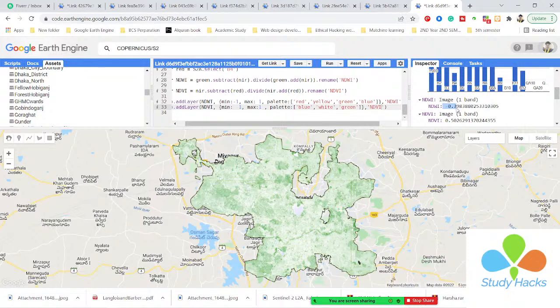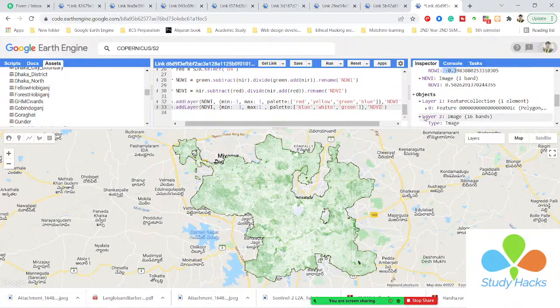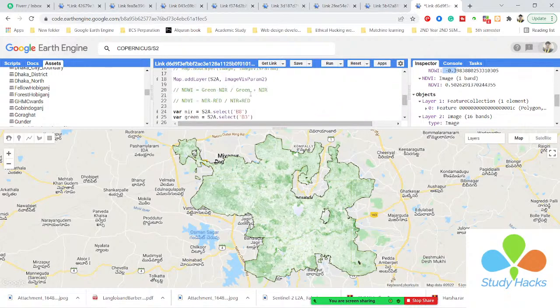Okay, and if you want, we can also calculate the NDBI. NDBI is the normalized difference built-up index. So mainly NDBI works to identify built-up features or urban features. Okay, we can easily use this equation, and I simply put the equation. Suppose NDBI, this is the normalized difference built-up index.